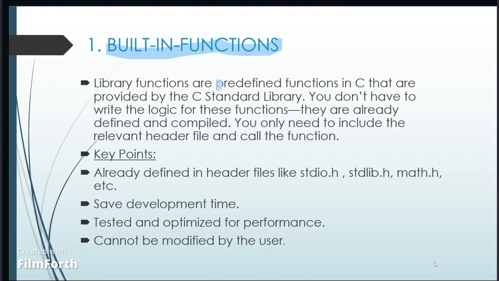They are predefined functions in C that are provided by the C standard library. You don't have to write the logic for these functions. They are already defined and compiled. You only need to include the relevant header file and call the function.